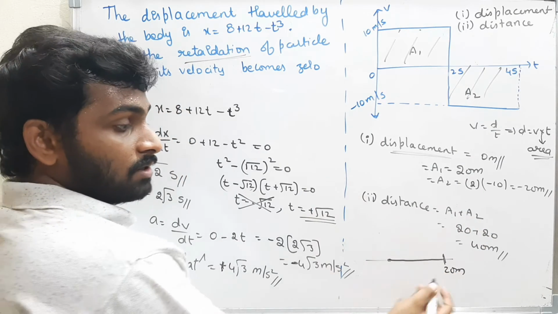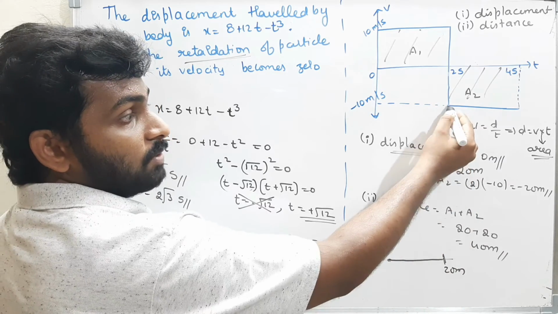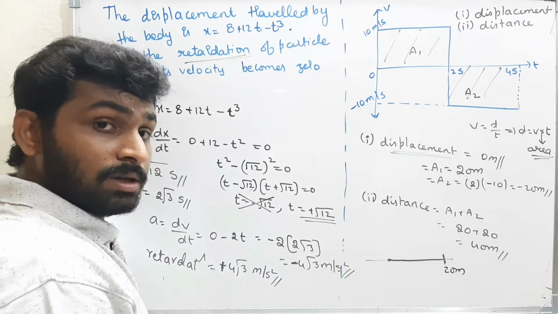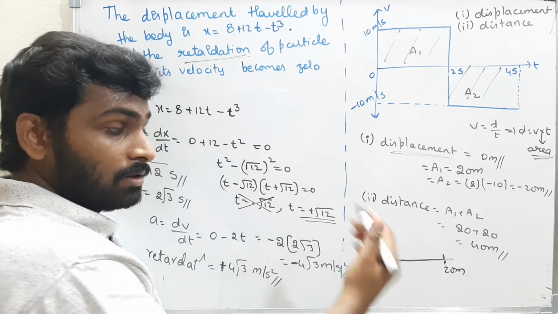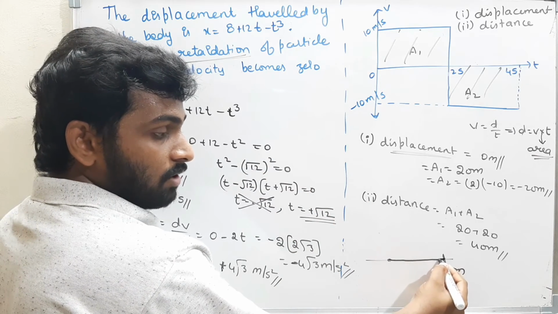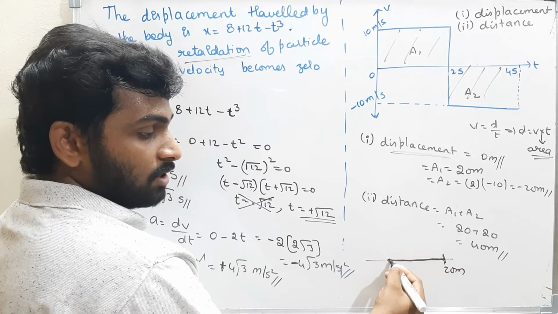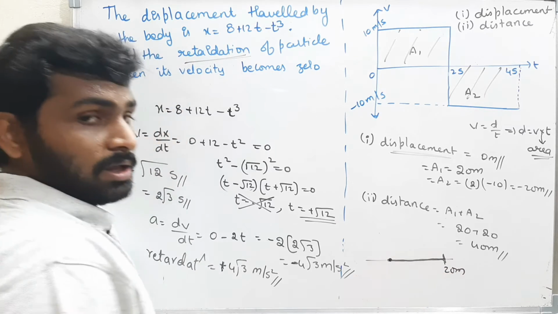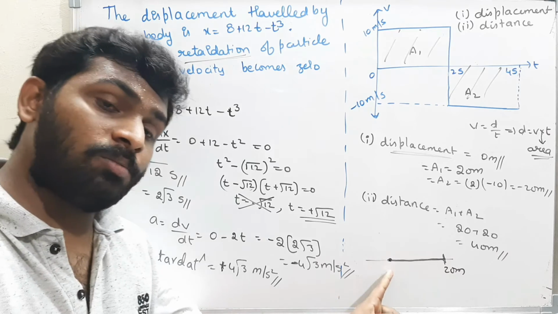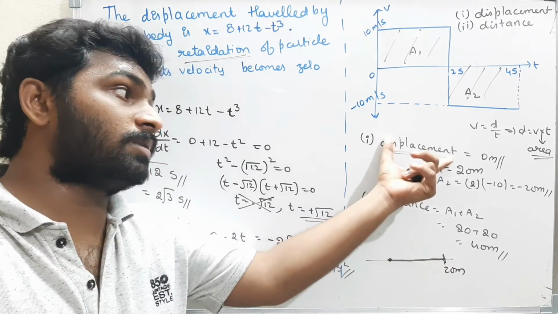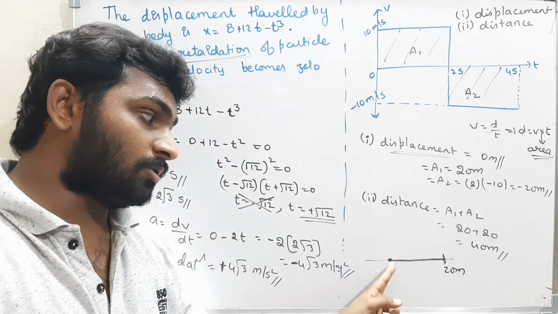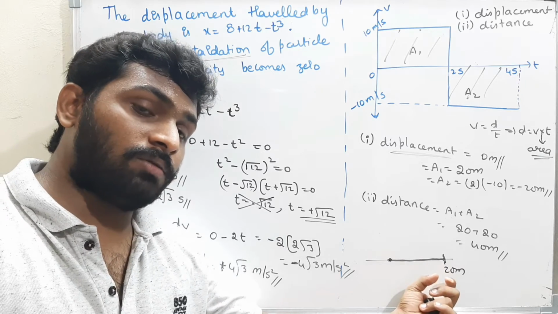Then after the 2 seconds, what happening to the body? The velocity is becoming minus 10. That means minus means in opposite direction. Therefore the body is coming back with the same velocity, 10 meters per second. In 2 seconds the body will come into the same position. The initial position and the final position of the body is same. Therefore the displacement will be 0. What is the distance? To go it is taking 20 meters and to come back it came 20 meters.